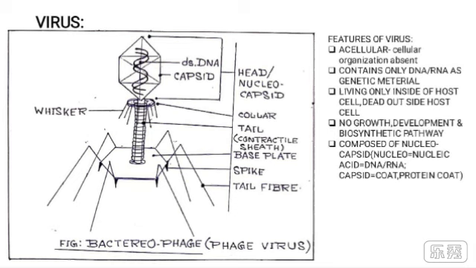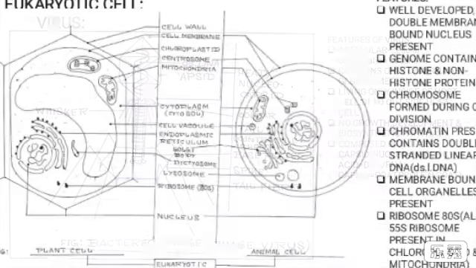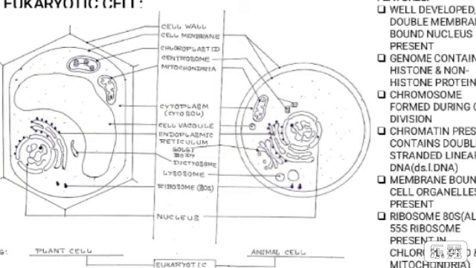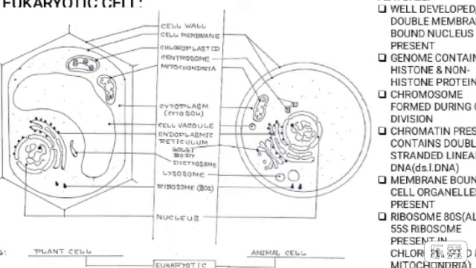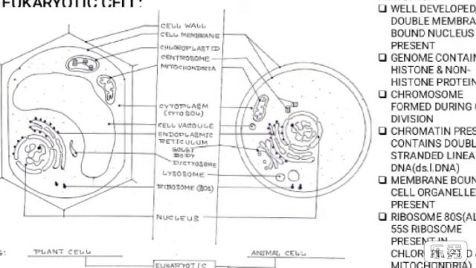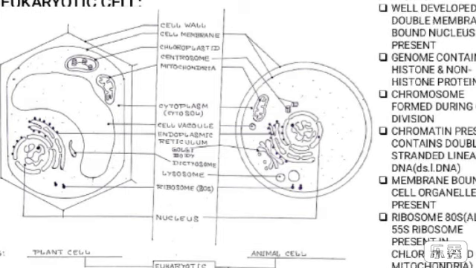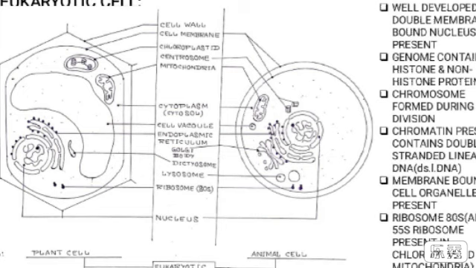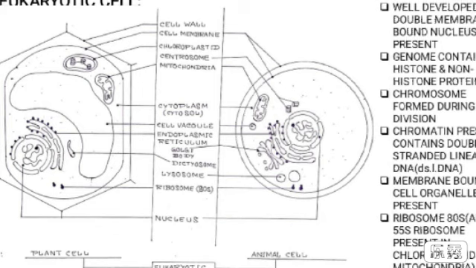In the fifth slide, that is page number 5, the features and the figure of eukaryotic cells are represented. The features show a well-developed double-membrane-bound nucleus present within the cell. The genome contains both histone and non-histone proteins that help to form chromatin, that is the thread present within the nucleus, and chromosome, that is the rod-shaped structure present during cell division.